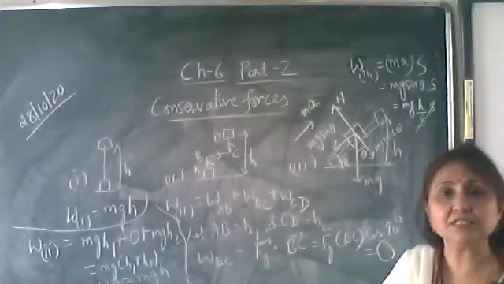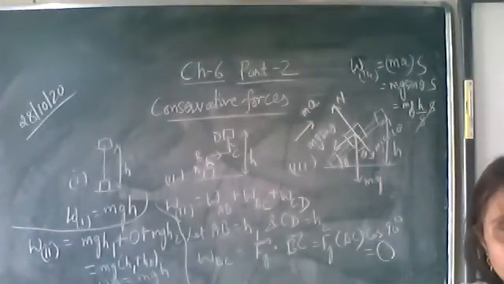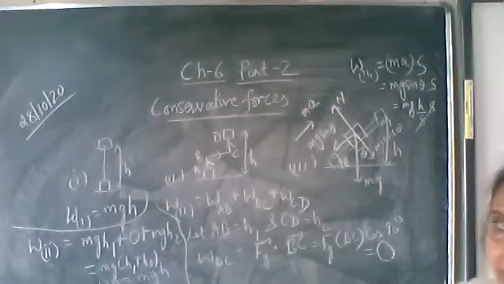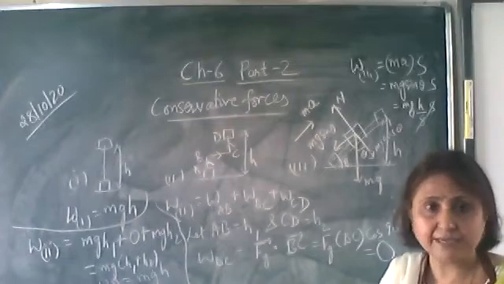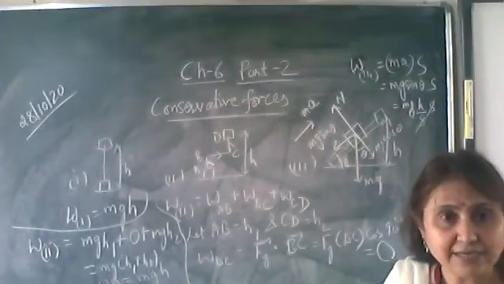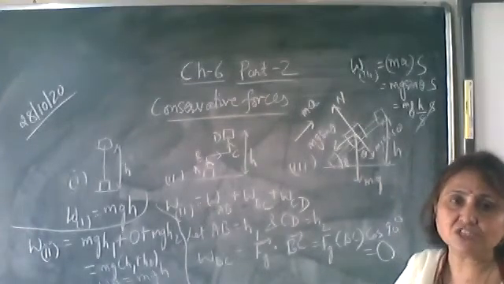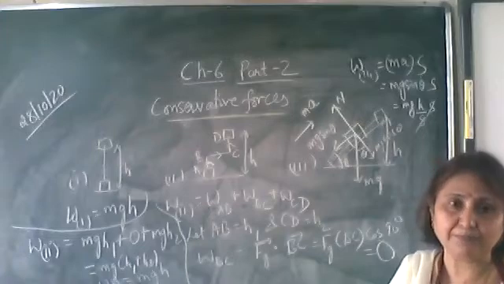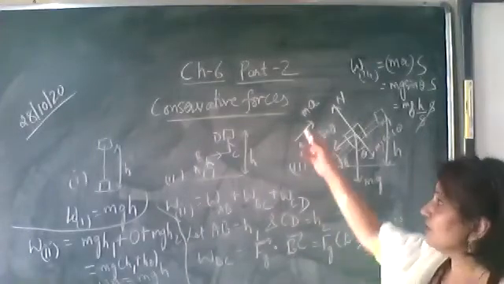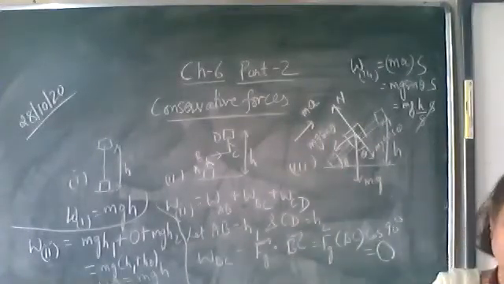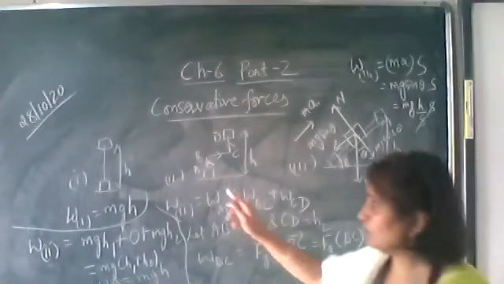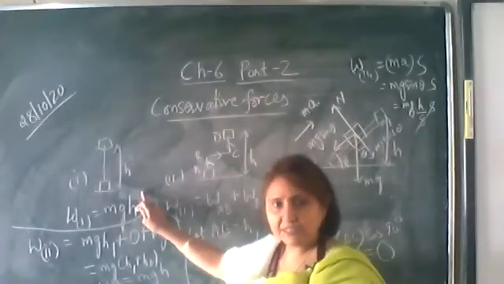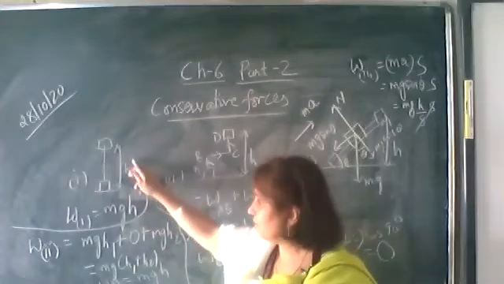So again in the third case also the work done is equal to mgh. We are taking the body through different paths, but every time the work done due to the gravitational force is mgh. So we can say that the work done by the gravitational force is independent of the path, and such a force we call a conservative force. So gravitational forces are conservative forces. Okay, so you can write this down in the same manner by drawing the figure.